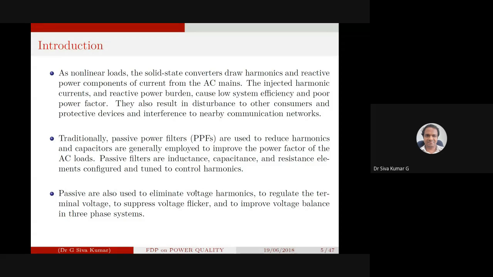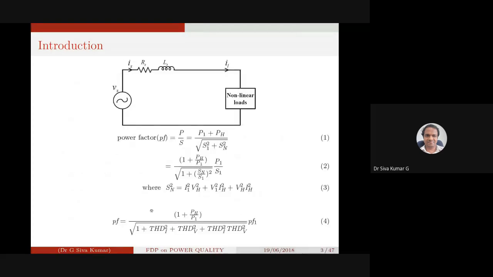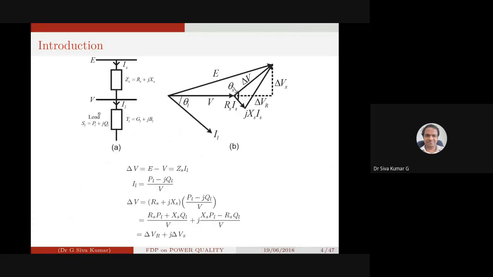We can use it for the voltage harmonics also. Passive filters are used to eliminate the voltage harmonics, to regulate the terminal voltage, to suppress the voltage flickers, and to improve the voltage balancing in a three-phase system. To regulate the terminal voltage, when you use a passive filter and nullify this Q_L reactive power, we are able to regulate this particular terminal voltage, capital V, also.